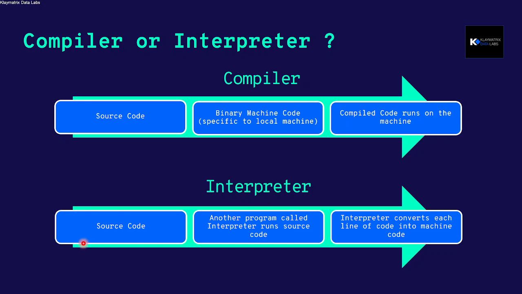An interpreter, on the other hand, takes the source code and uses another program called an interpreter, which runs the source code. This is the differentiating point: this interpreter program converts each line of code into machine code line by line. So that's the difference between compiler and interpreter.